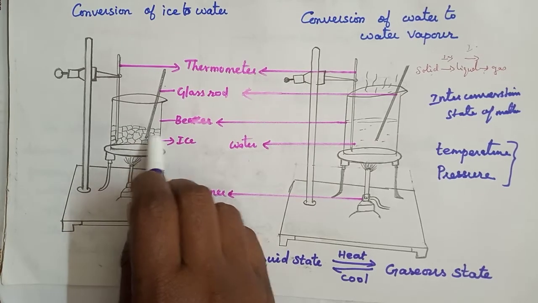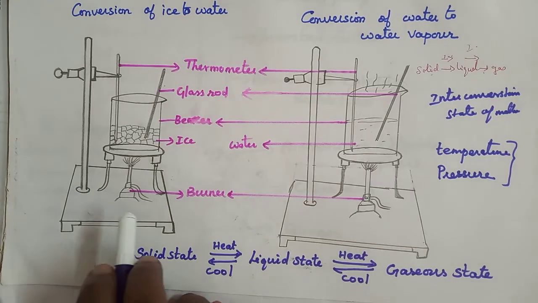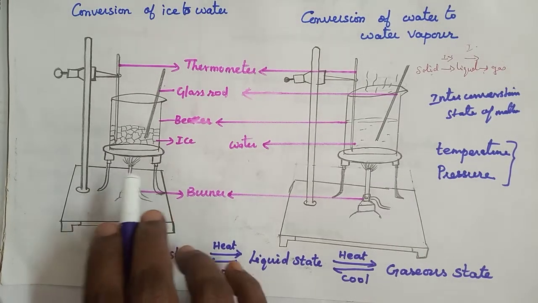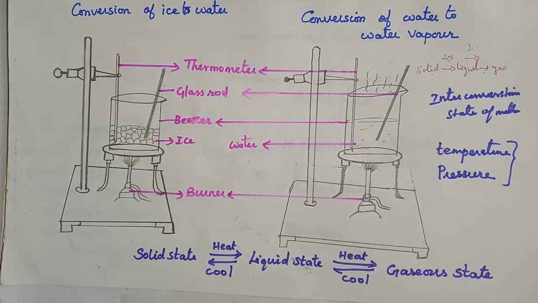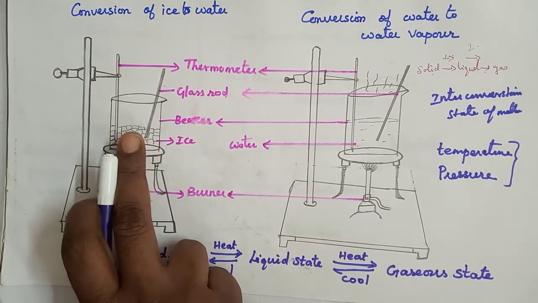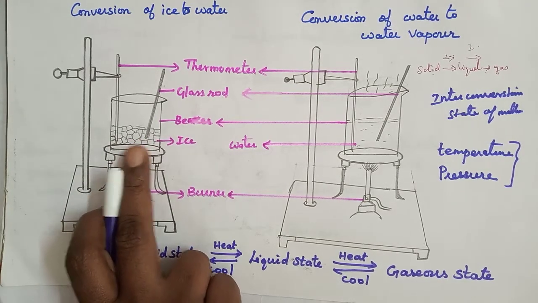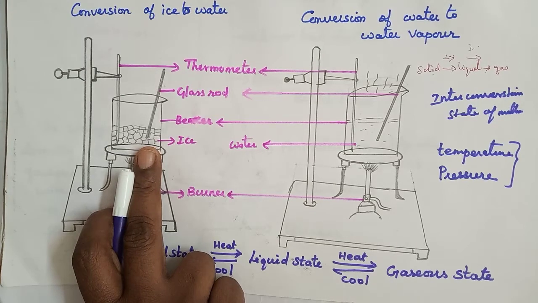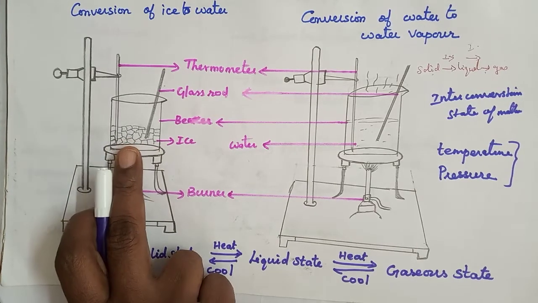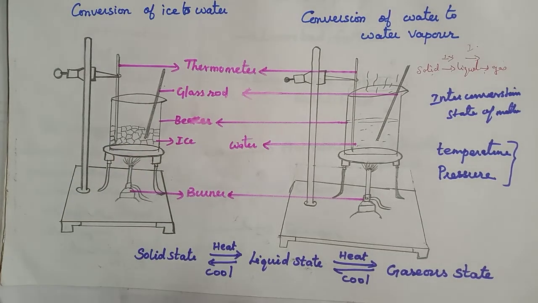The kinetic energy, the movement of the particles, increases. Due to the increase in kinetic energy, the particles start vibrating with greater speed. The energy supplied by heat overcomes the forces of attraction between the particles. So the interparticle spaces will increase, and the kinetic energy of the motion will increase. The particles leave their fixed positions and start moving more freely.